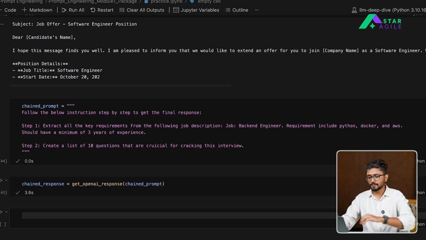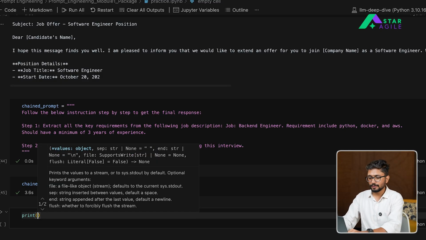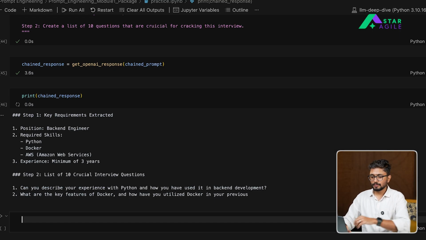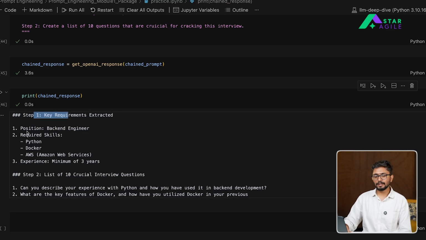So now we have the response back. As always, let's print it to see the output. In this particular case, you can see for step 1, it has extracted the key requirements. You can see the position, skills, and the experience. Then it crafted these questions to help us understand. Although again I limited the output to 100 tokens, you can see that it's following those instructions step by step, and it is using those to actually create the response that I want to have.